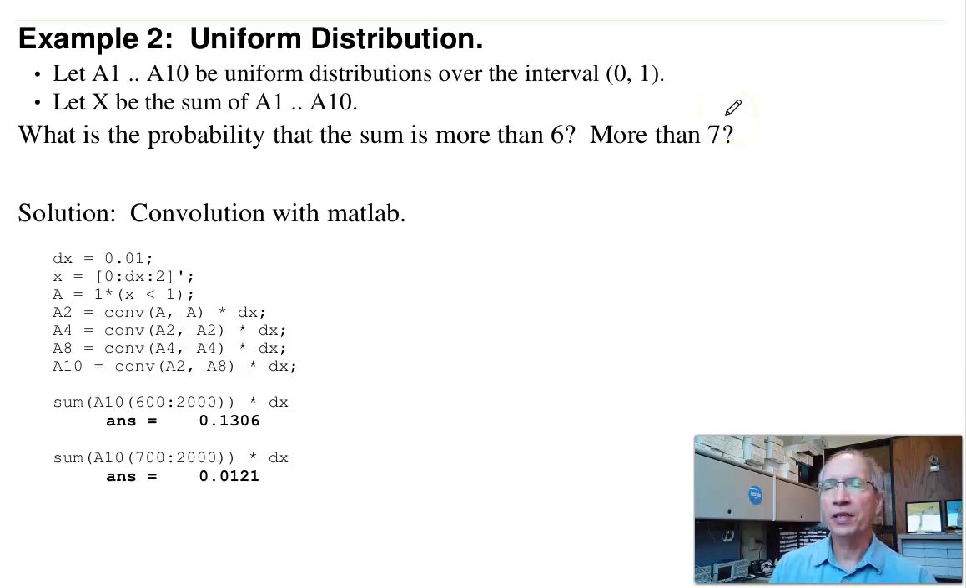Well, a couple ways to answer that. I could use convolution. Let's take a step size of 0.01, convolve 2, 4, 8, 10 uniform distributions, find the area to the right of 6, and I get 13.06%. Find the area to the right of 7, it's 1.21%. To make dx even smaller, I get more accuracy, but I get bigger and bigger numbers in MATLAB.